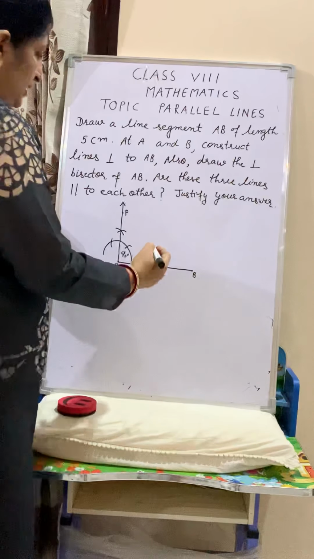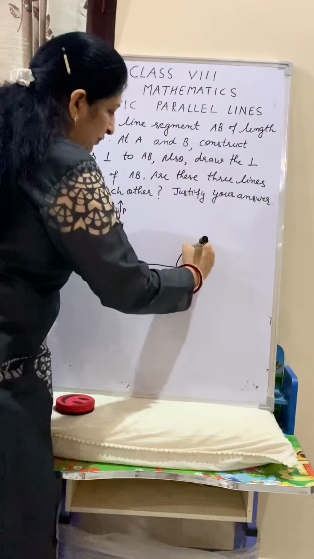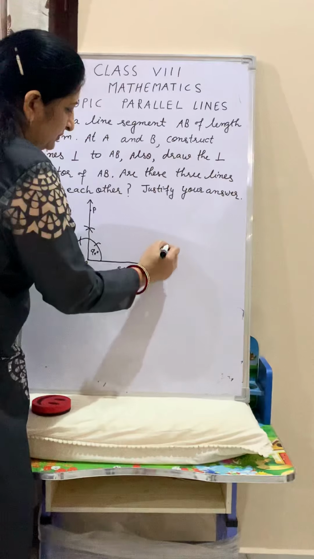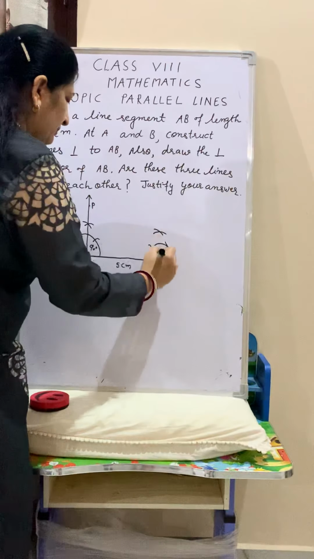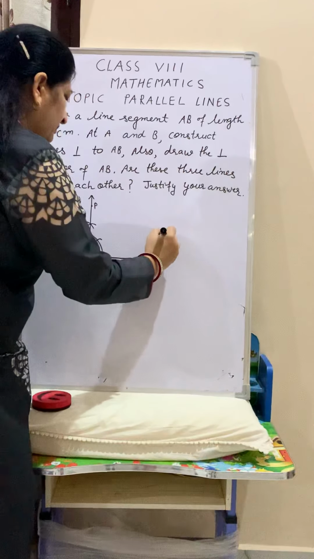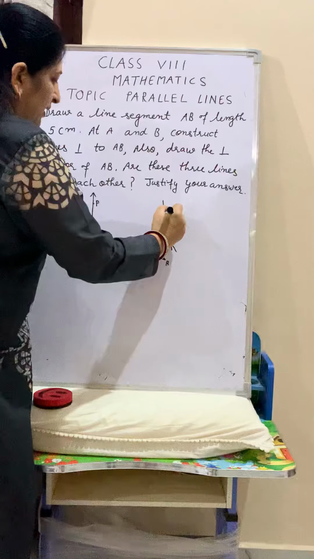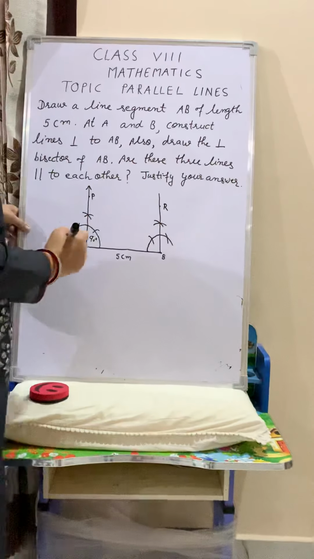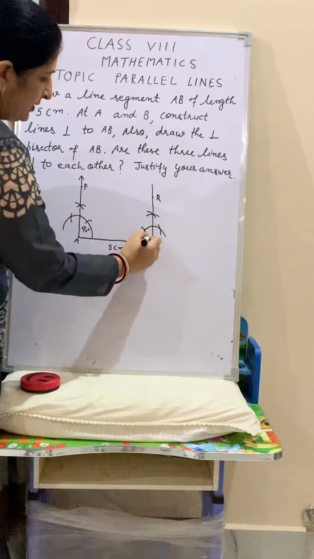Similarly, from B, the same, by using compass, you have to draw a 90-degree angle. This point is R. It means BR is the perpendicular on AB.